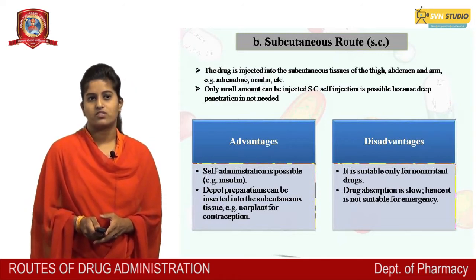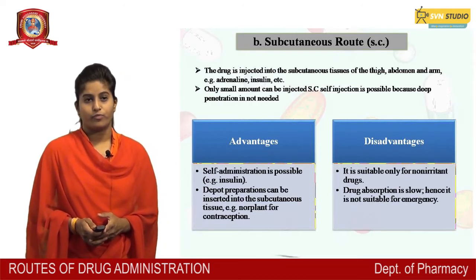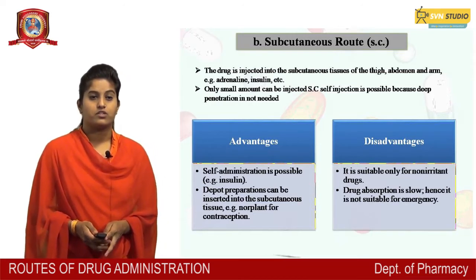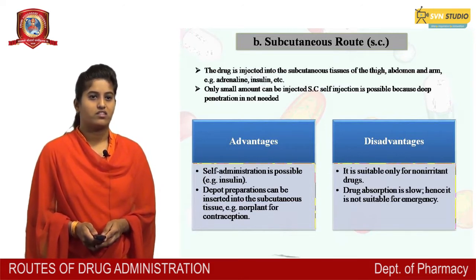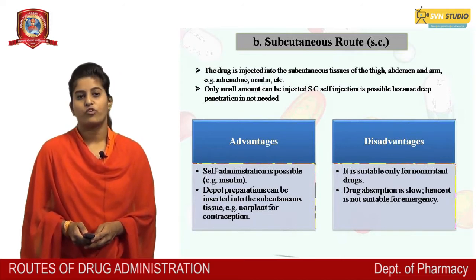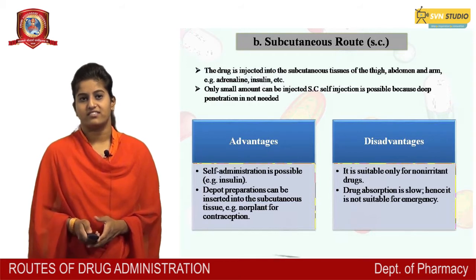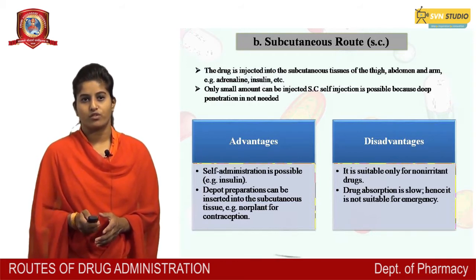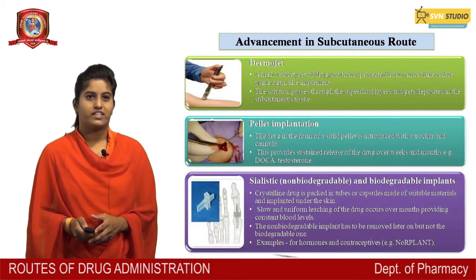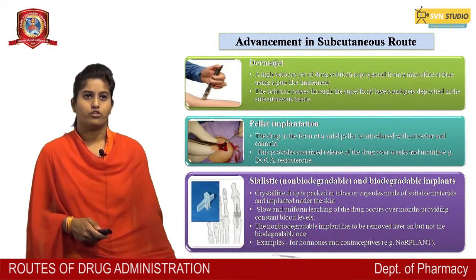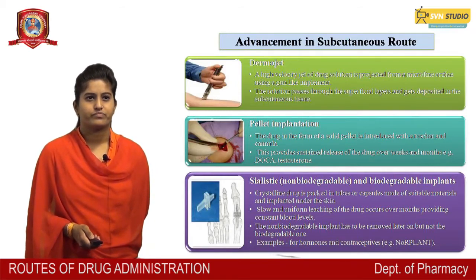Advantages: self-administration is possible, like insulin, and depot preparations can be inserted into the subcutaneous tissue, that is Norplant for contraception. Disadvantages: it is suitable only for non-irritating drugs. Drug absorption is slow, hence it is not suitable for emergency. Other subcutaneous methods include dermojet, pellet implantations, and Sialastic implants.